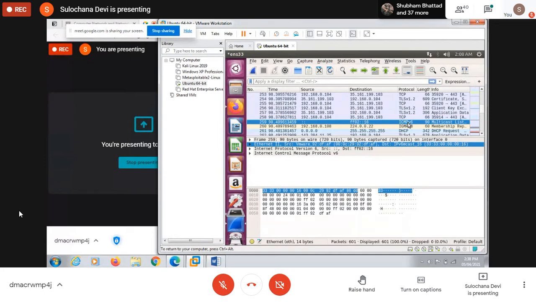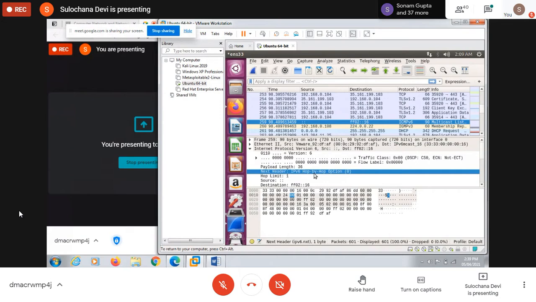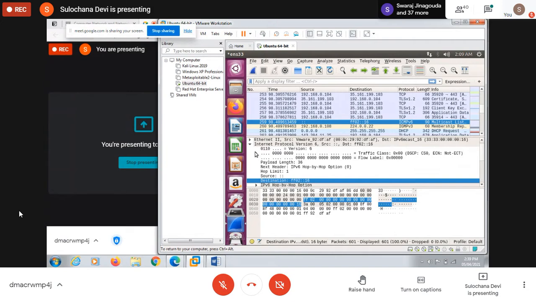ICMP is the Internet Control Message Protocol. So here you can see ICMPv6 we are using, and here IPv6 we are using. In this we are not using IPv4, we are using IPv6. So this is the frame format of this IPv6. When you study, you see here we are using version 6. This is a flow label, this is a payload length, then next header, and then hop limit, source, destination, all these contents are there.